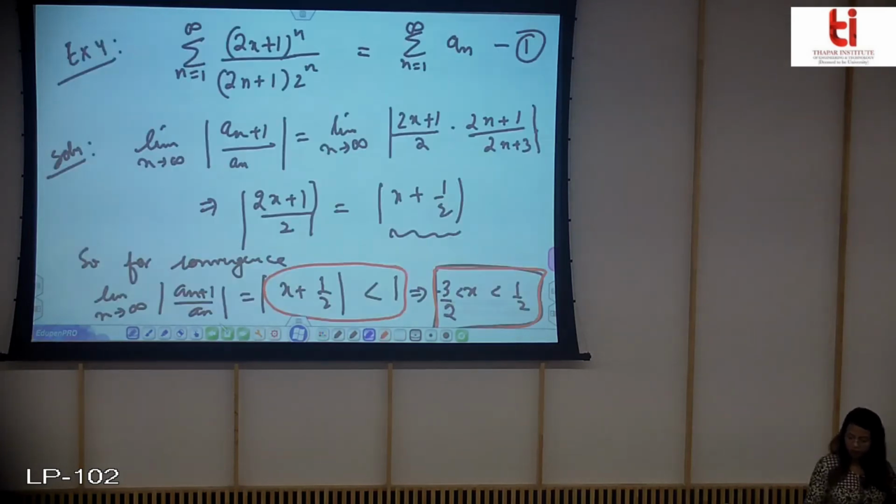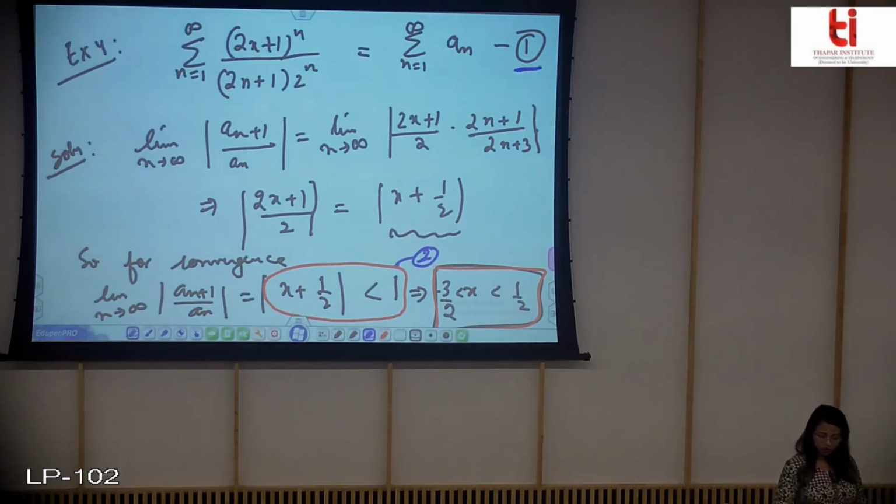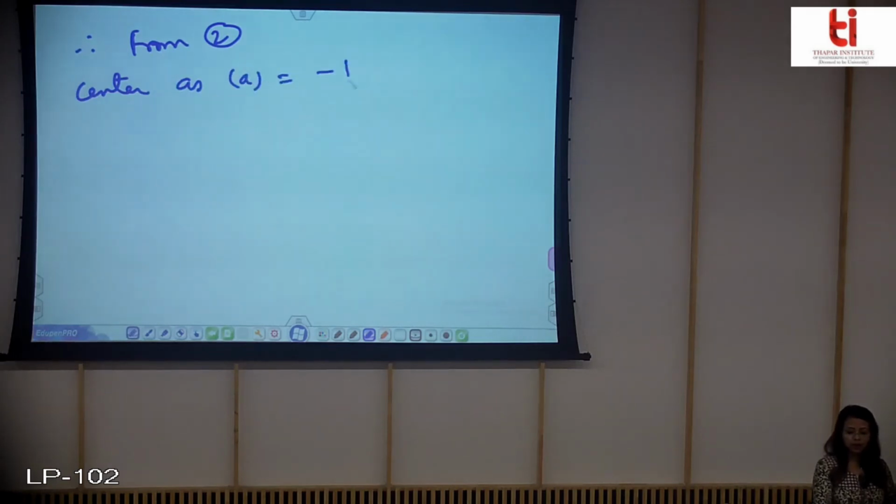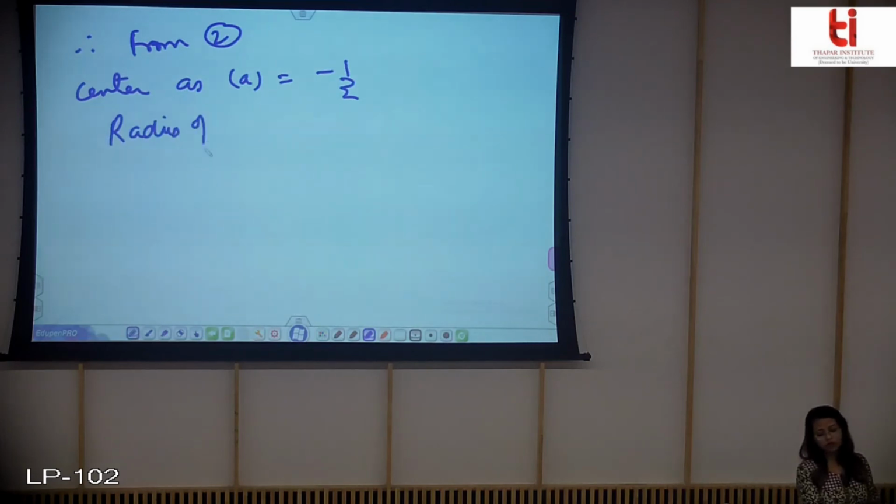Therefore, if I call it equation number 2, because I have written it here 1, so this is 2. So from 2 I get the center a is equal to minus half, and the radius of convergence is equal to 1.